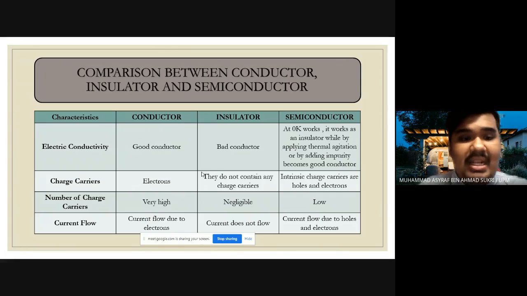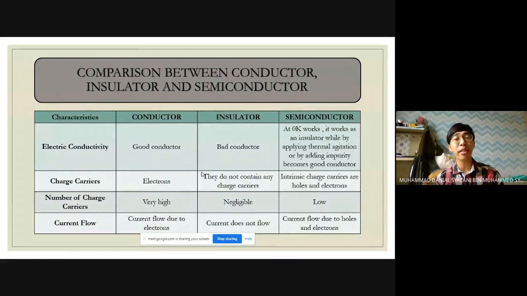The second one is the charge carrier. What do the three types carry? The conductor carries electrons, but the insulator does not contain any charge carrier. The semiconductor has intrinsic charge carriers, which are holes and electrons.